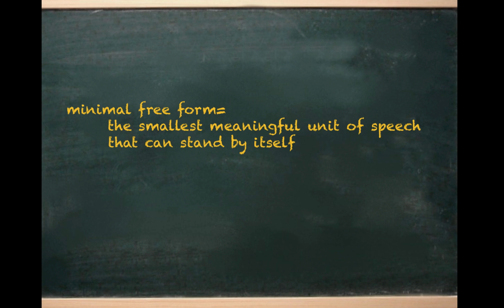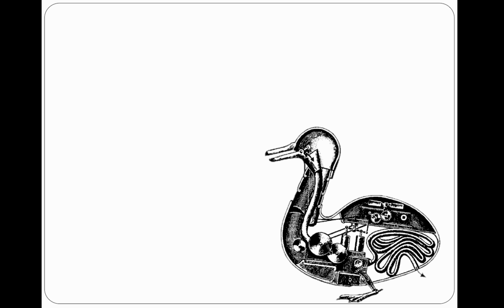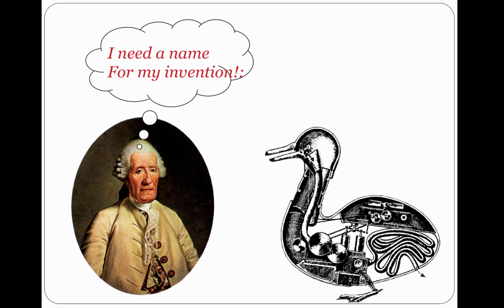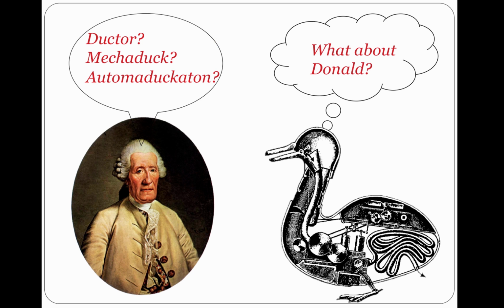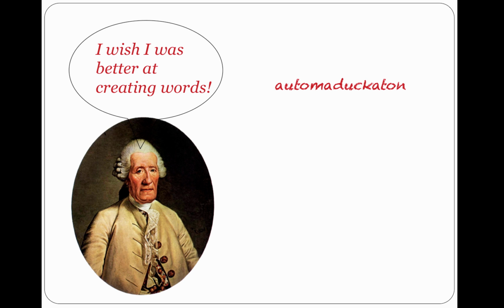Now, in a previous video, we talked about the fact that we can come up with new words. And sometimes we have to create new words because we need to refer to new things that don't have a name yet. There are a number of ways in which we can go about doing this. So the mechanical duck that Jacques Vaucanson invented could have been named a ductor, a mechaduck, or an automaducaton. Those word creations are a conscious effort. You've got to think and be creative.